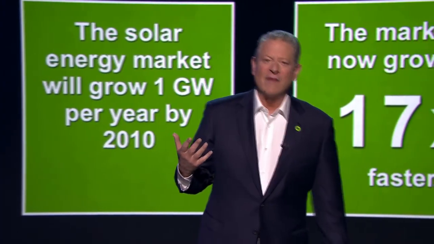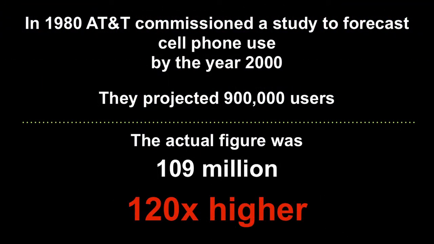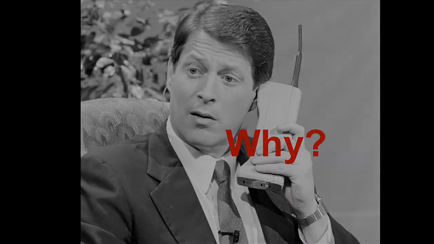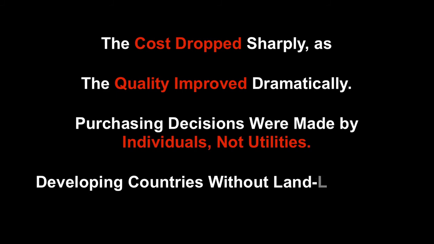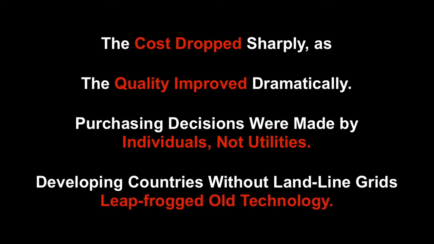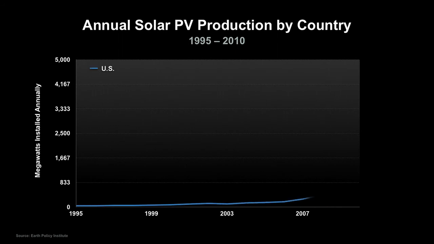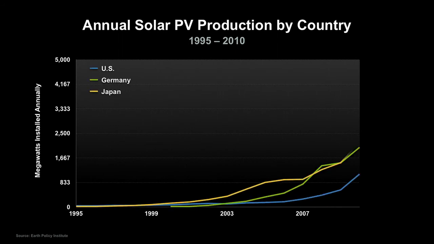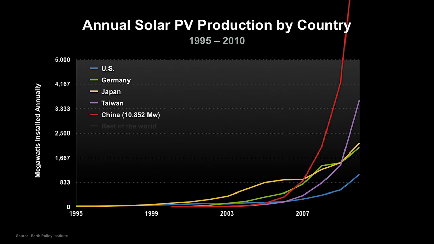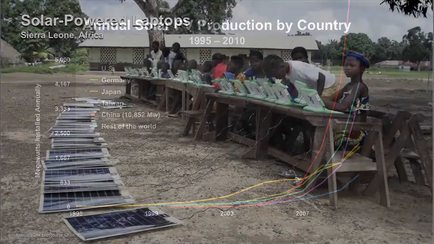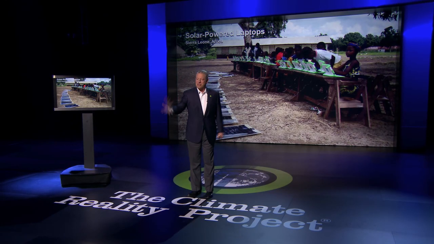What it reminds me of is what happened when the market predictions were made for the expansion of cell telephone use. They projected 900,000 users by 2000. It was exceeded by 120 times. Why? Well, because the cost came down as the quality went up, and the decisions to buy were made by individuals, and developing countries leapfrogged the old technology. Now that's what's happening with solar energy. All of the developed countries and China, but one of the biggest increases is in the rest of the world. We need to put a price on carbon and save the future.